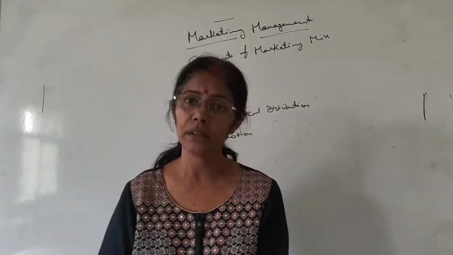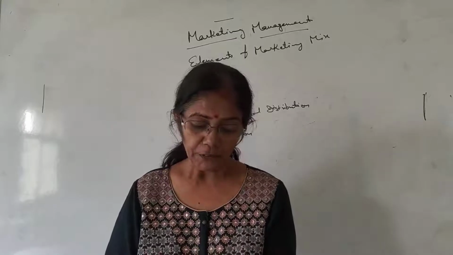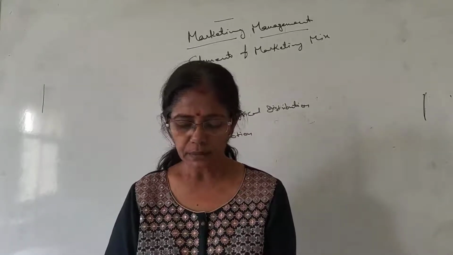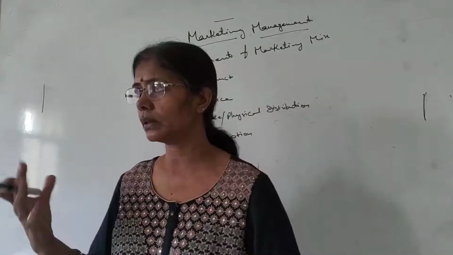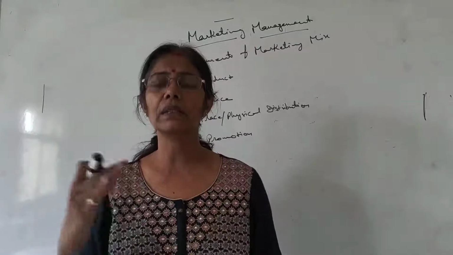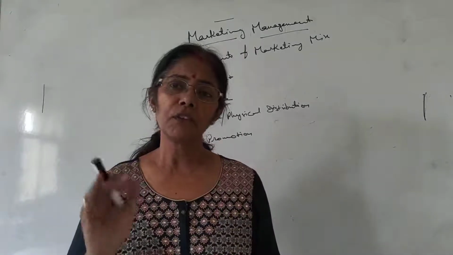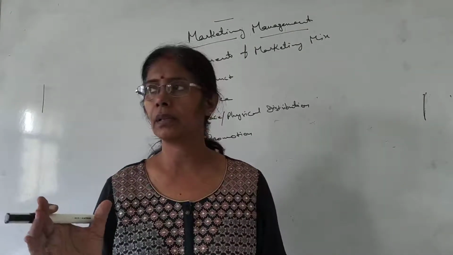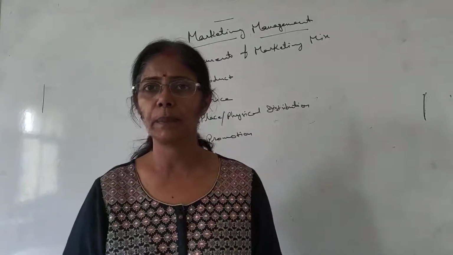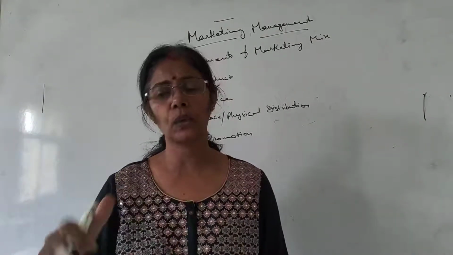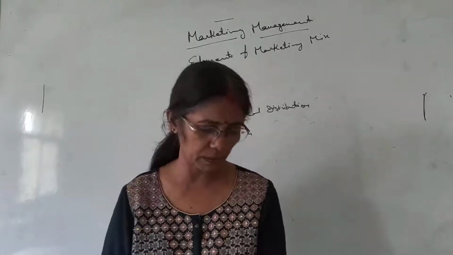The next factor is degree of accuracy of sales forecast. If the sales forecast is done accurately, then the inventory is maintained at a minimum level. Forecasting means thinking or deciding something about the future. You have estimated something about the future, that is forecasting. पूर्वानुमान लगाना. If your forecasting is accurate or near to accurate, then less inventory you have to keep, meaning you will keep the items which you are supposed to sell, right? So no wastage will be there, no extra capital will be blocked in this.